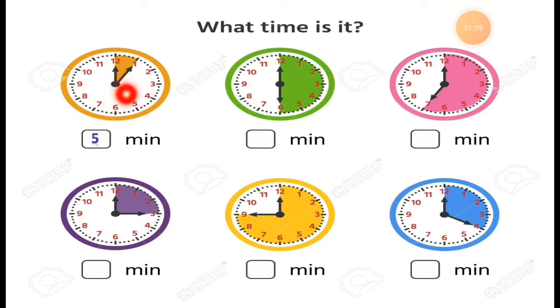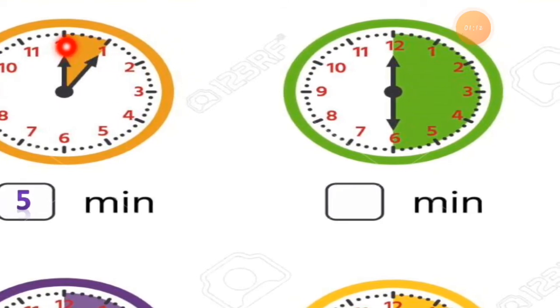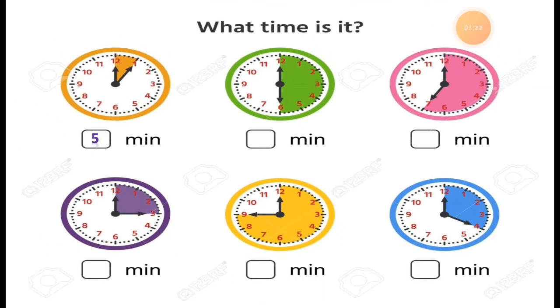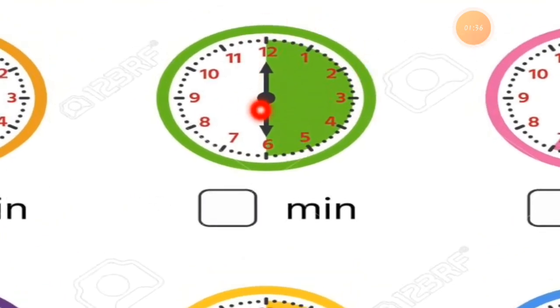How many minutes is it from 12 to 1? You can also count by yourself. Here is 1, this first dot you can count. This is 1, here is 2, here is 3, here is 4, and at the 1 it is 5. So it is 5 minutes.